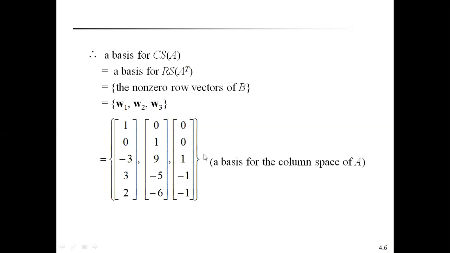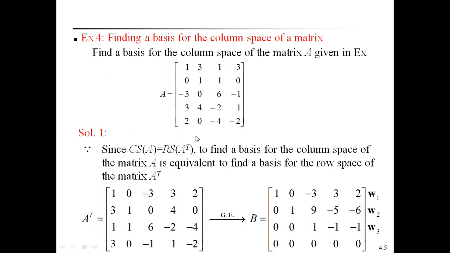So like this, we have to find the basis for the column space of matrix A. Here we have to remember column space of A is equal to row space of A power T. Row space of A means the non-zero rows in that matrix form a basis for the row space of A. That's why we use A power T, because in column space we can't reduce into echelon form. It is too difficult. That's why always take the transpose of A, and by using the elementary row operations we can get the reduced echelon form.